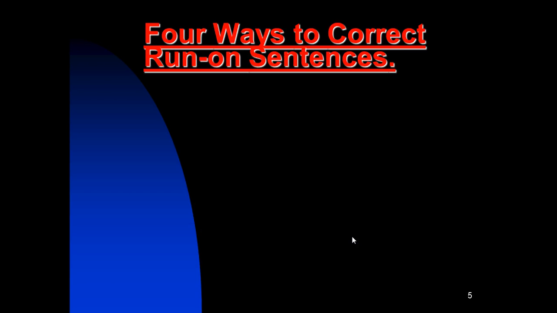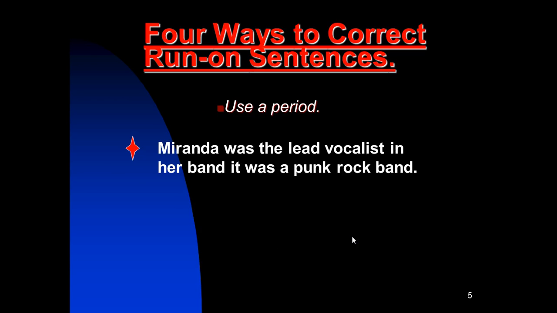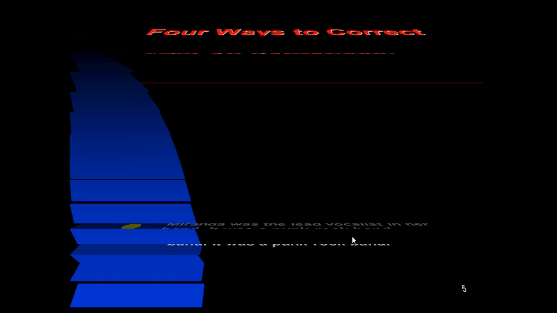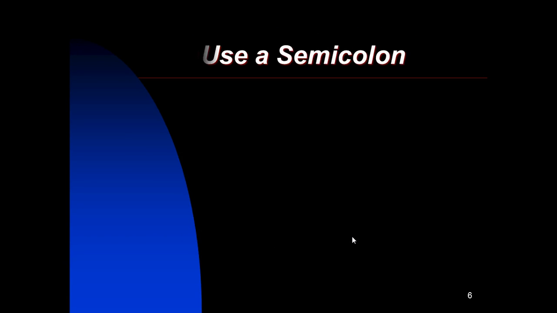Four ways to correct run-on sentences. Number 1 is to use a period. For example, incorrect: Miranda was the lead vocalist in her band it was a punk rock band. Correctly write: Miranda was the lead vocalist in her band, period. It was a punk rock band. Number 2, use a semicolon.